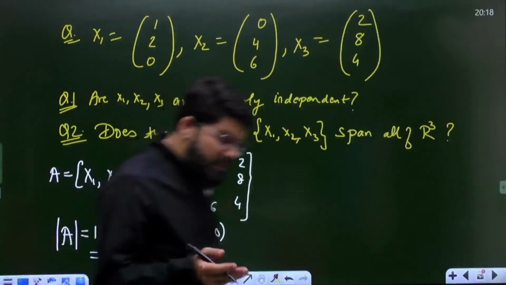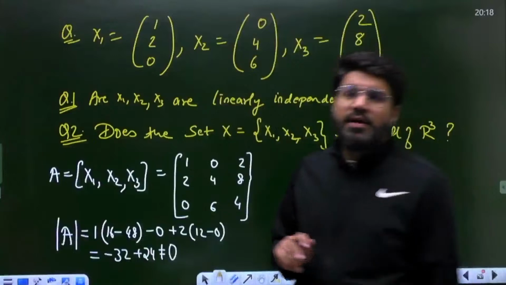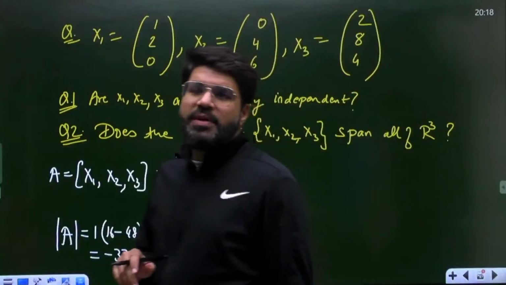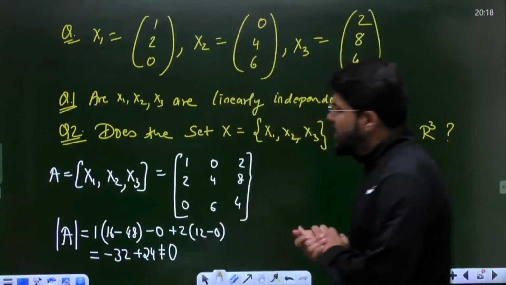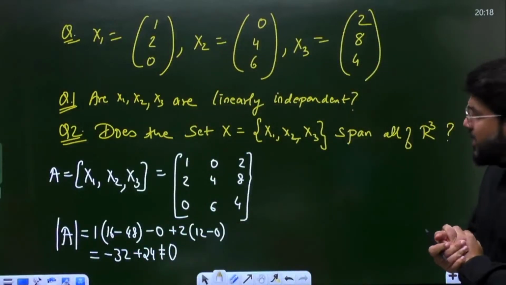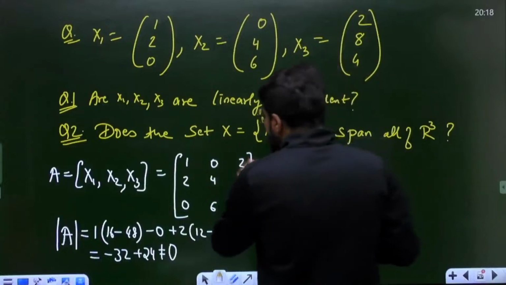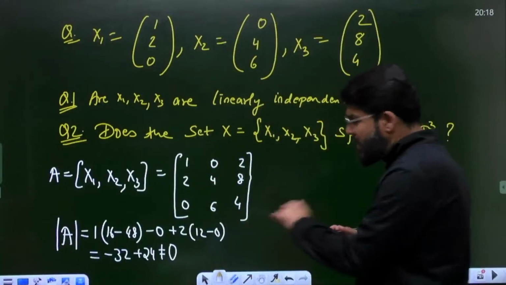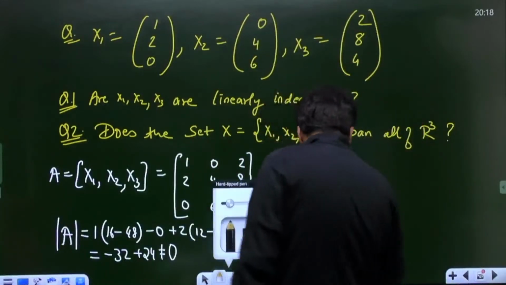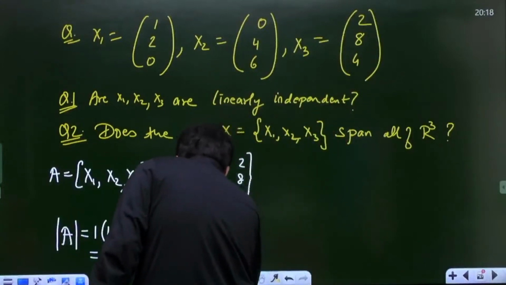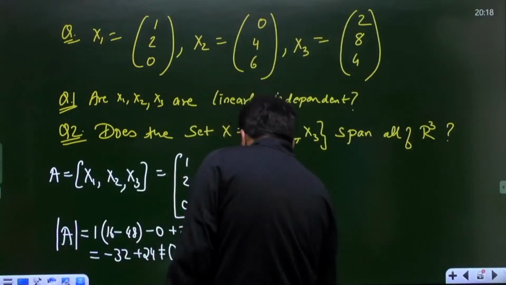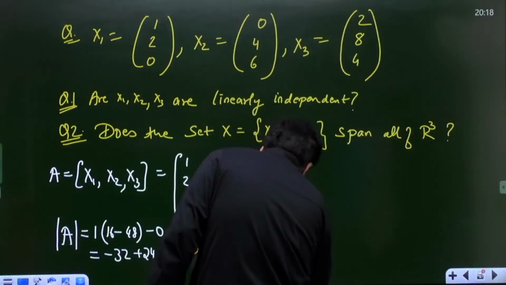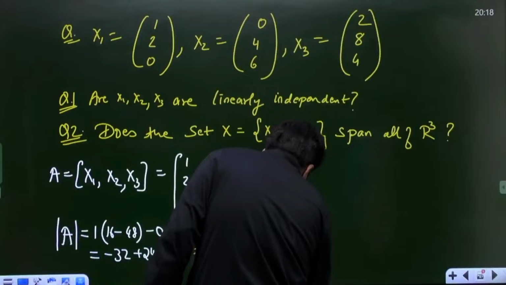Now, suppose the determinant was 0, what does it mean? It would simply mean that the columns are dependent. Only then would the determinant go to 0. Here it is non-zero, and because it is a non-zero determinant, that means the columns are independent. You can think with rows or columns, anything. Let me explain with columns right now.